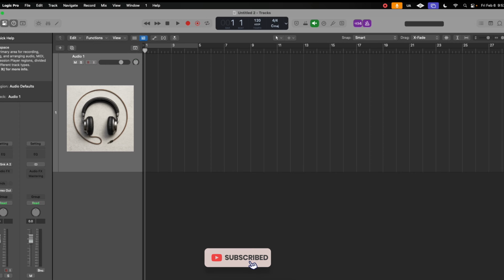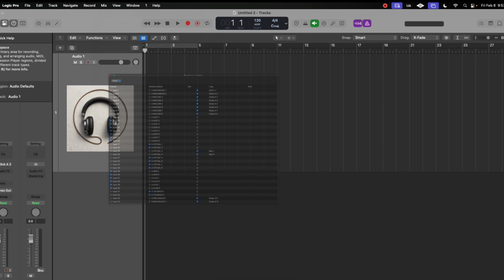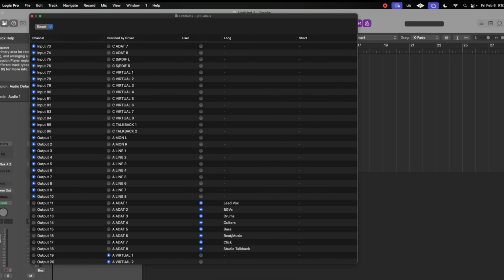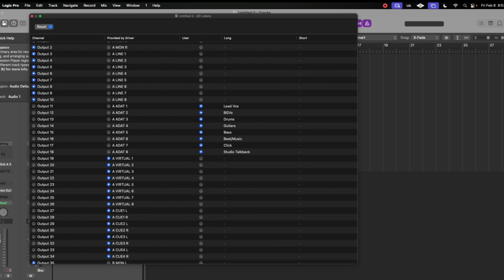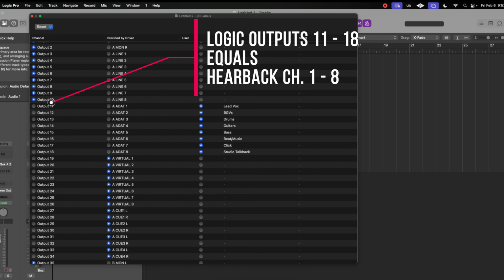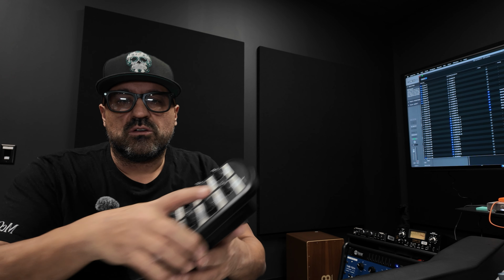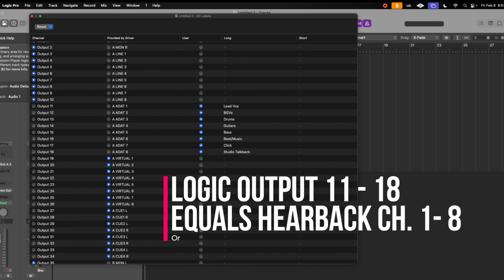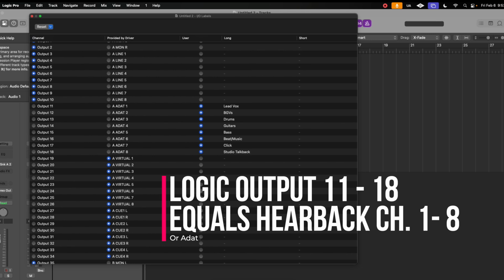All right, guys, so when I got my Hearback system set up, the first thing I had to do was go here to Mix in Logic. I went to I/O Labels, and as you can tell, I have all of my inputs and outputs custom labeled, but I could not figure out how to get the Octo system to work. And then I found this output in Logic. Output 11 through 18 is where my Hearback channels are. So channels 1 through 8 on the Octo are actually Logic outputs 11 through 18. Look at it this way: Octo 1, 2, 3, 4, 5, 6, 7, 8.